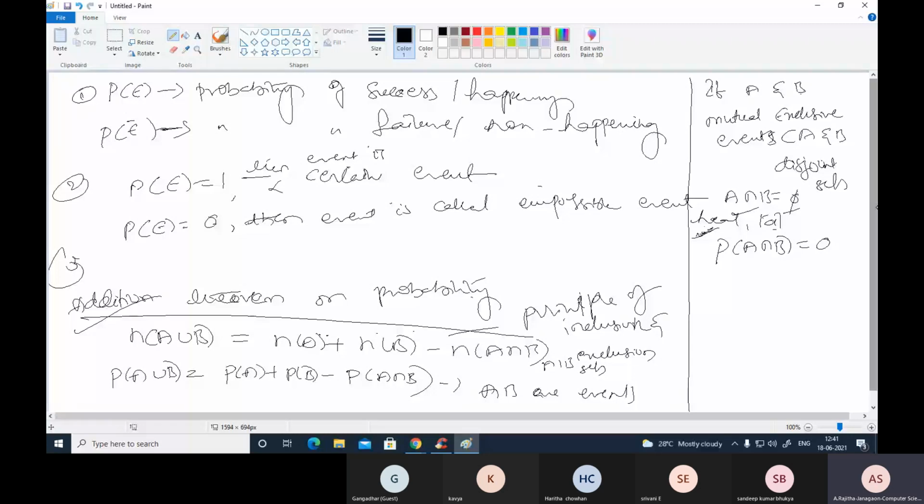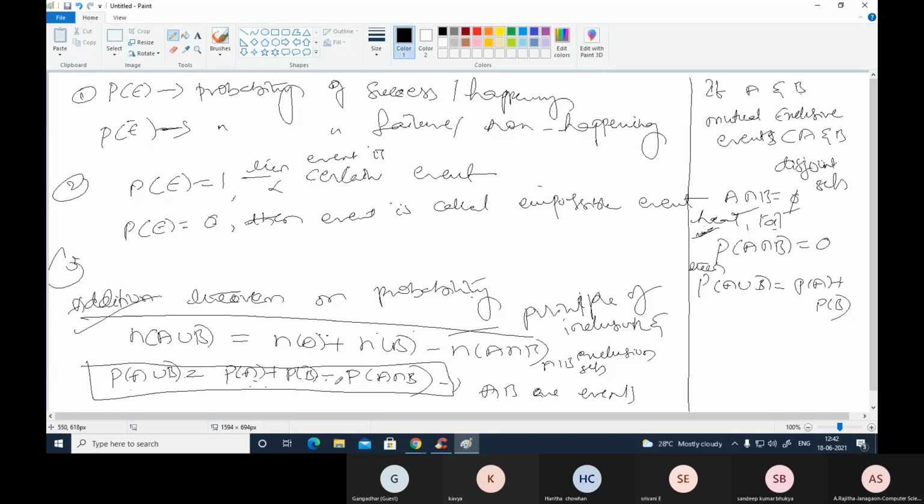So if they are mutually exclusive events, then P of A union B equals P of A plus P of B. Actually this is the addition theorem formula on probability only. If both of these two events are mutually exclusive, the intersection term is 0. That's why P of A union B equals P of A plus P of B. So these are the things. If one thing happens, the other thing does not happen.